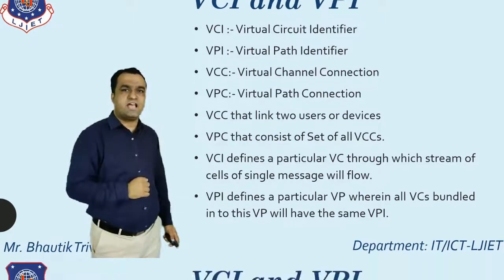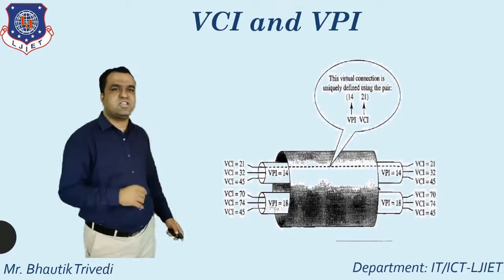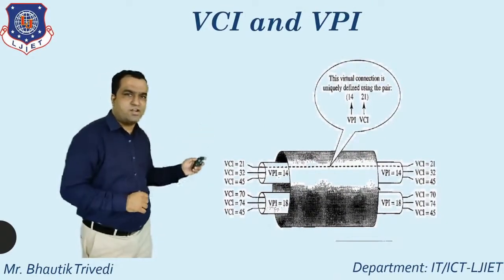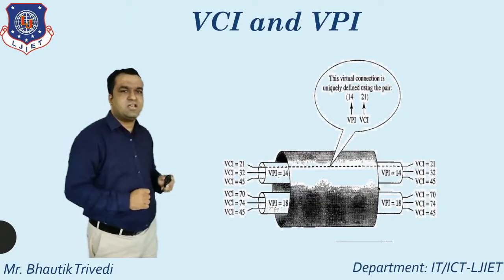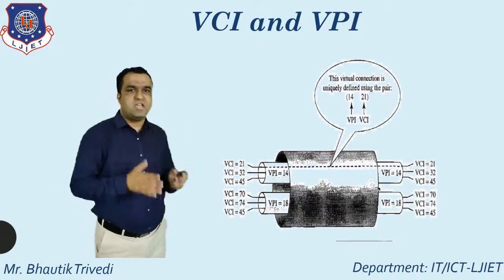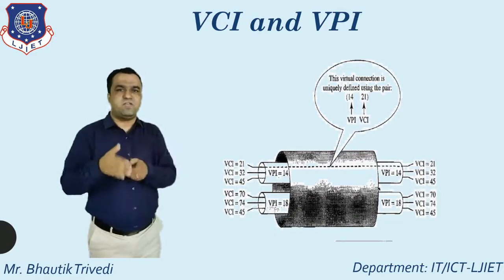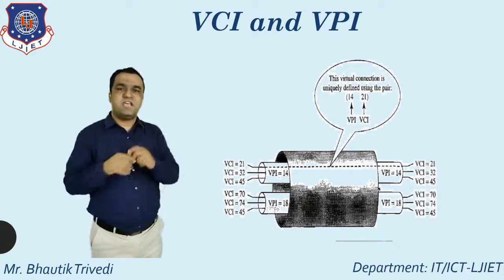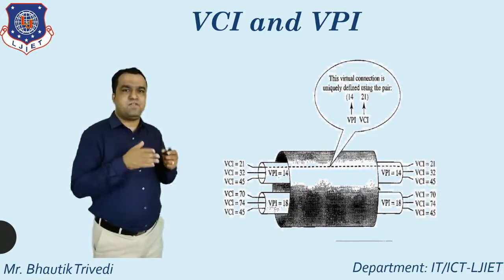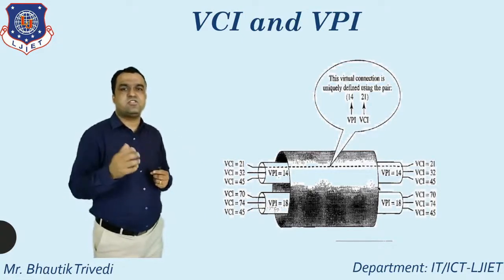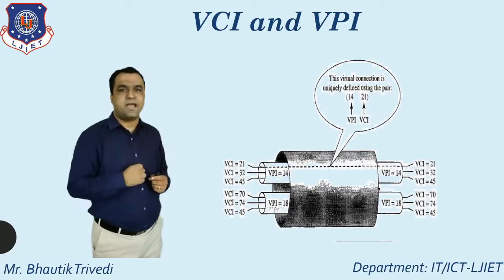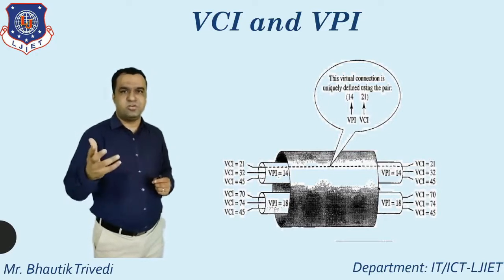So again, one diagram regarding this. Here you just see the different VCIs, in between the different VPIs. In between you put the TP. So one TP contains the different VPs, and one VP contains the different VCs. Each and every TP, VP and VC supports a different identifier. So by using this, you can directly identify the transmission between the two nodes.